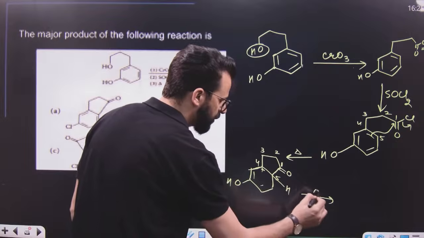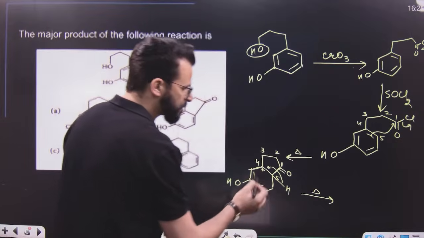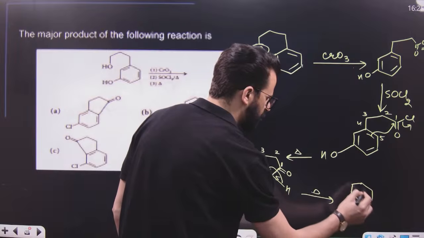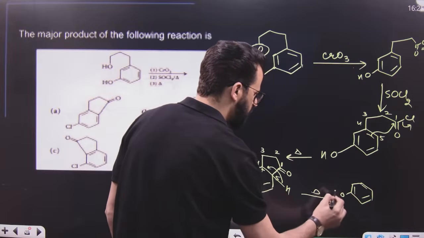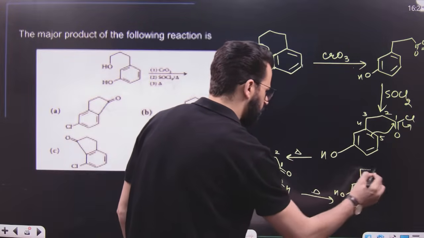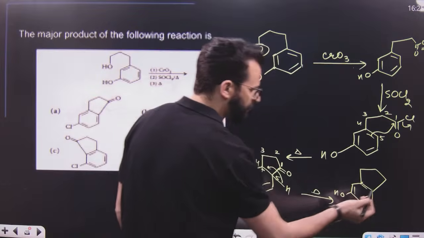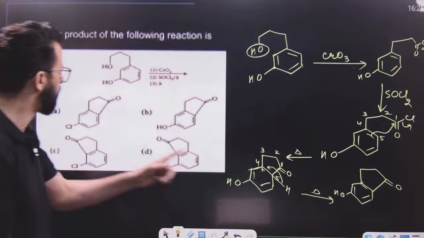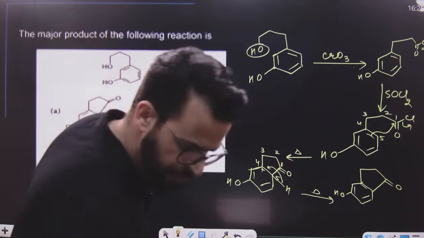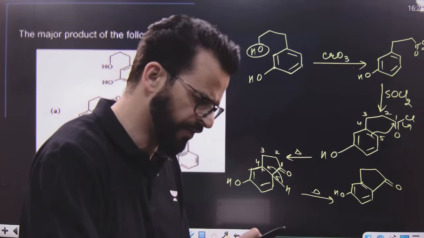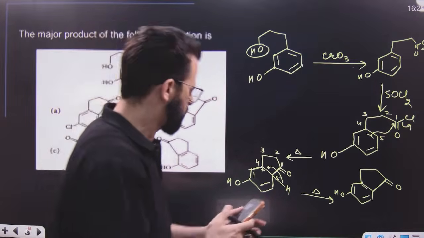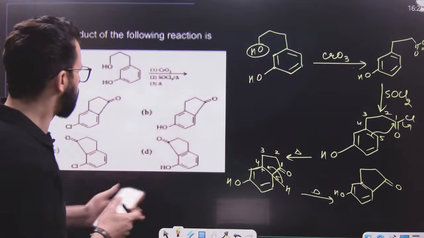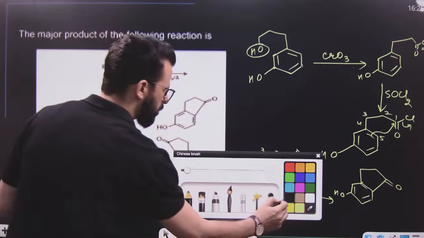Finally, because of heating, what will happen? This hydrogen will be lost and aromatization will take place. So it will result in the formation of this product once again. It is phenol, and at this position there is a 5-membered ring and a double bond over here. So which option is this? Now have a look. It will be option number B.